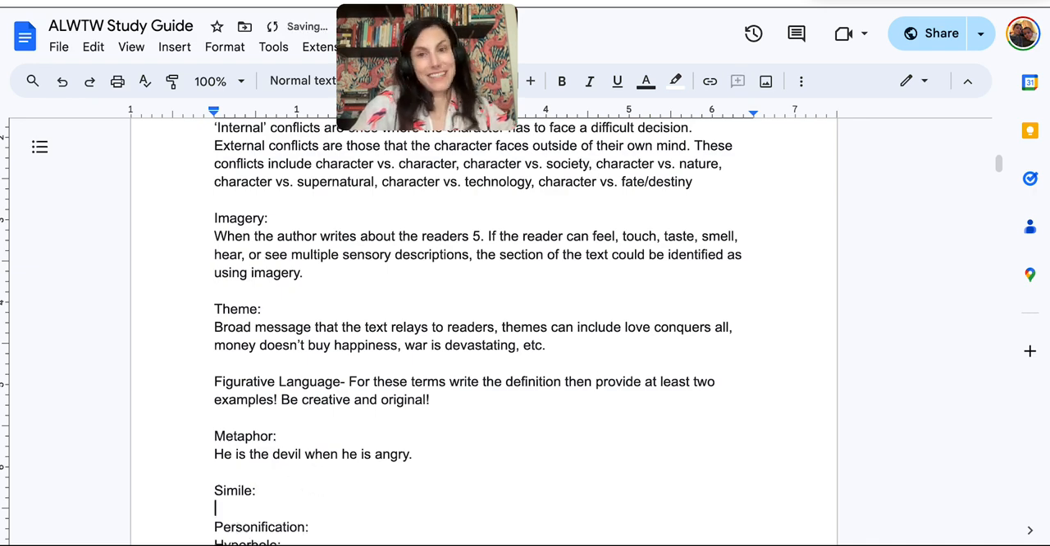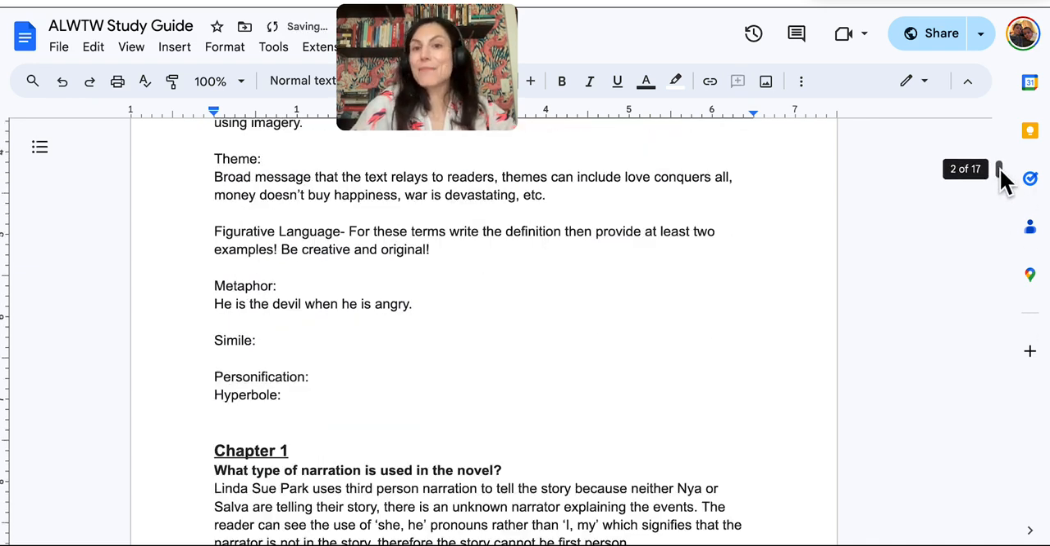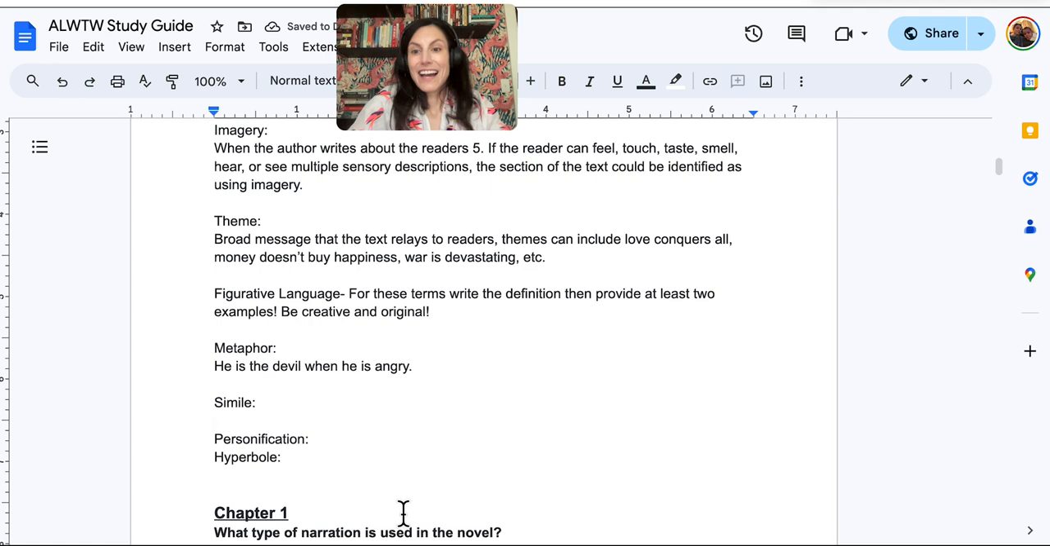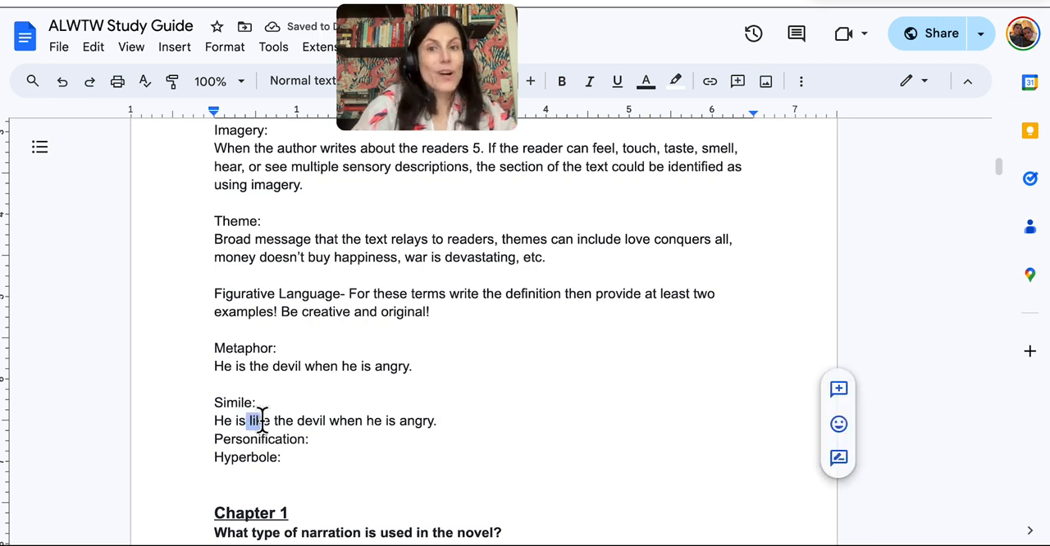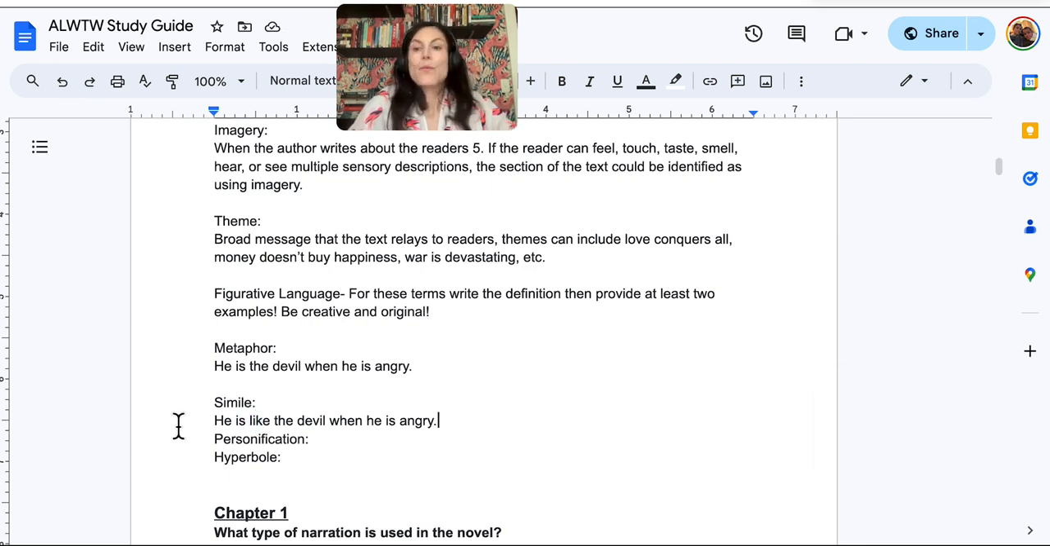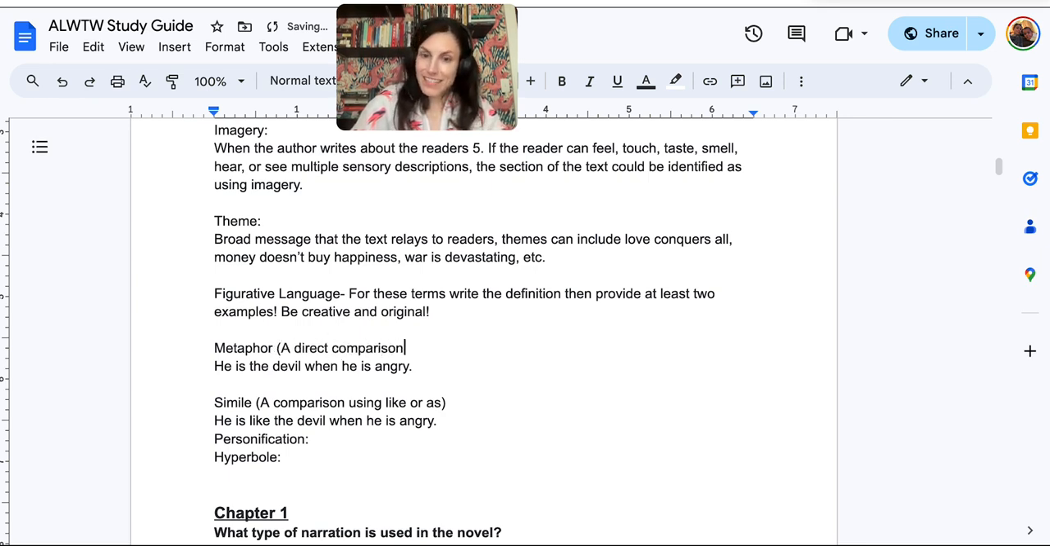Then the simile, I could make this same comparison. I could say he is like the devil when he is angry. And now I've made the same comparison, but I used like or as. So I'm going to put here, simile is a comparison using like or as, and then your metaphor is going to be a direct comparison, not using like or as.